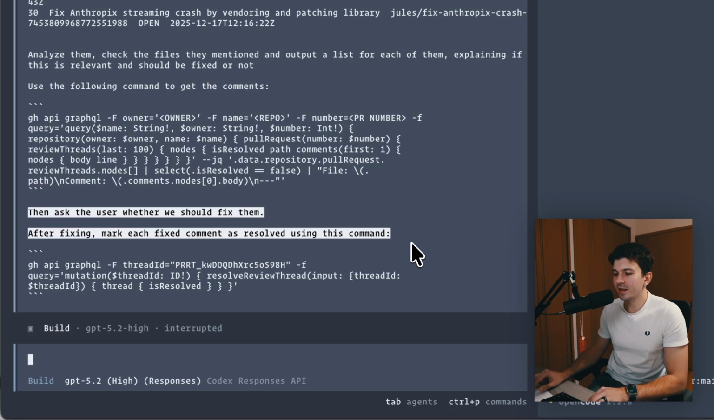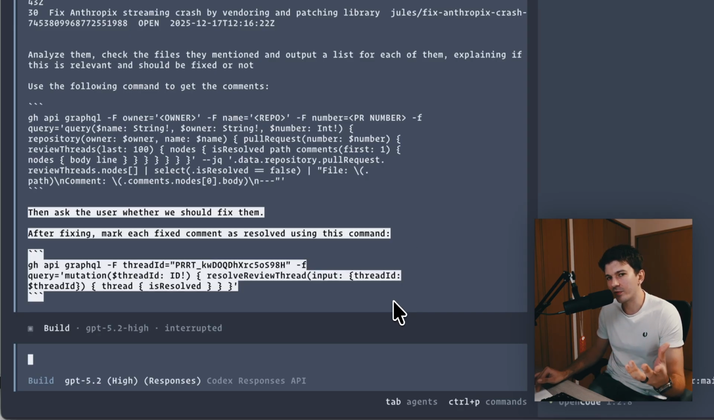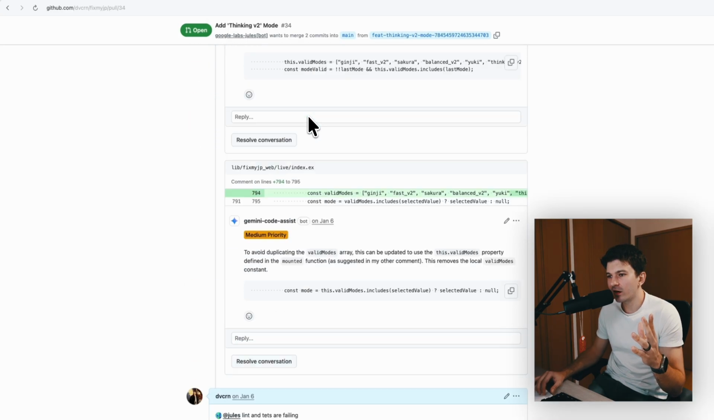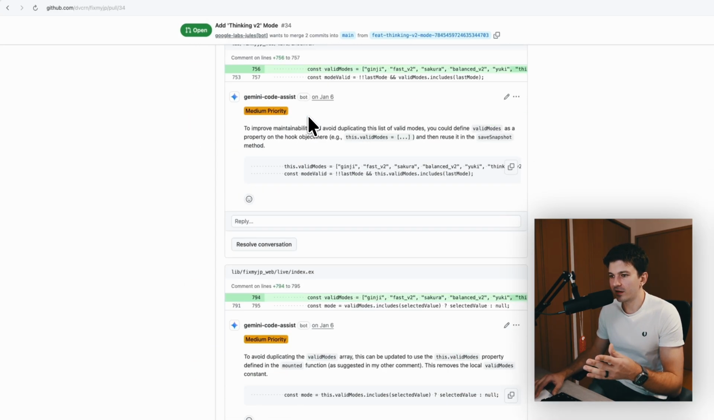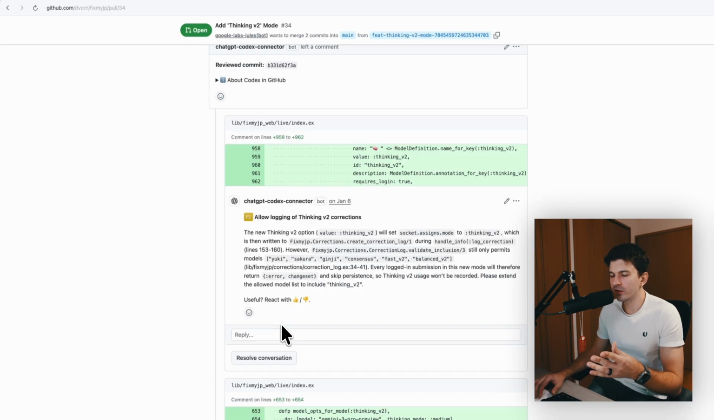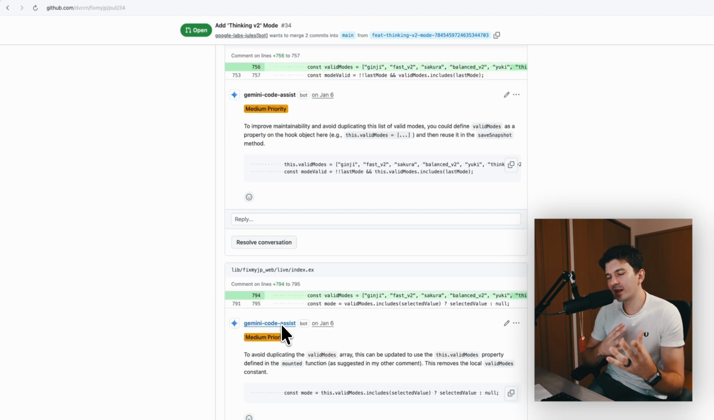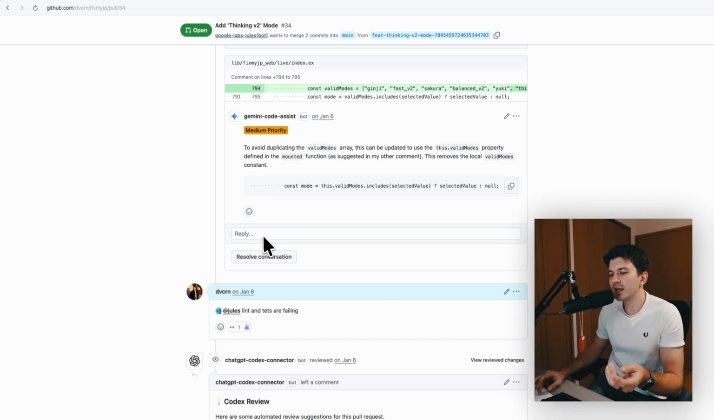In the last step, I'm telling the agent to ask me whether we should fix those issues. And then after fixing, mark each fixed comment as resolved using the following command, another GraphQL query that mutates it. So what this agent is doing is reading all of these review feedback comments here, all of these 4 different feedback comments that we received. It investigates, it asks me, should we fix those? And if I say yes, it will fix it. It will create a new commit, and then it will actually mark these conversations as resolved. So the same as me clicking this button here.